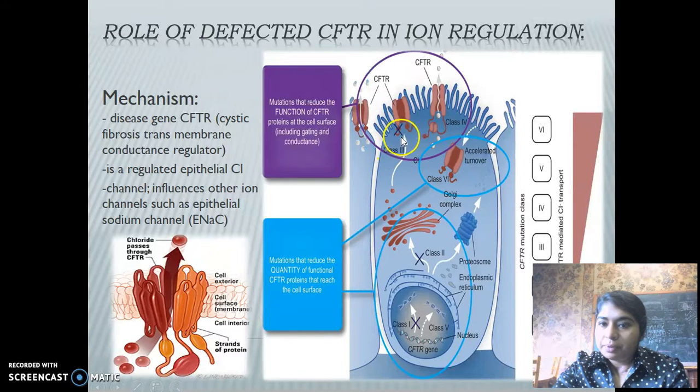You can also see in the picture the class 3 mutation, which is occurring in the nucleotide binding region. It also affects the regulatory domain. The class 4 mutation occurs in the membrane spanning region and does not allow the chloride ion to exhibit its function properly. You can also see the mutation of class 5 occurring inside the nucleus and class 6 in the cytoplasm.